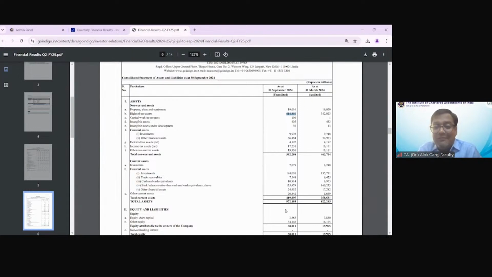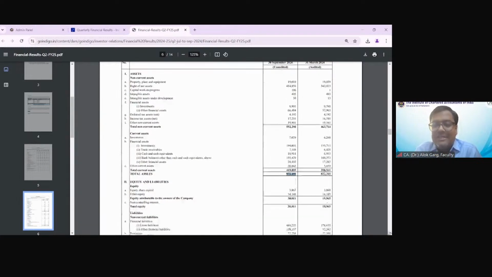What is the total balance sheet? 97,000 crores. Out of 97,000 crore, 41,000 crore is the largest single asset, the right of use asset.